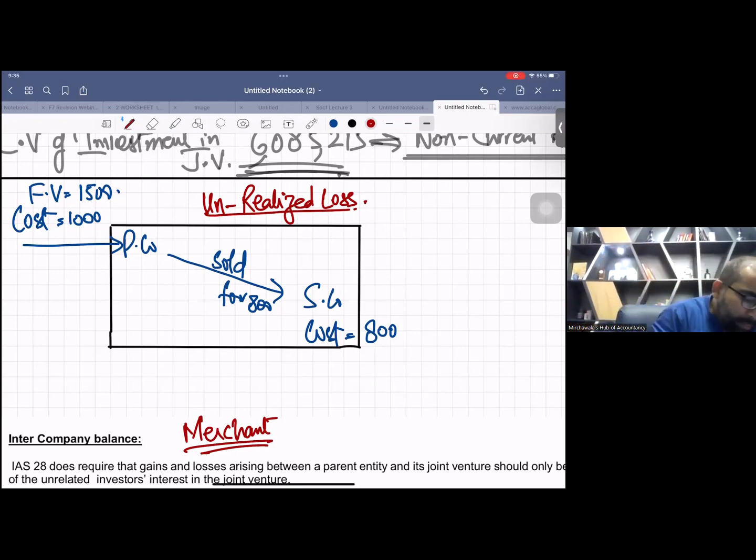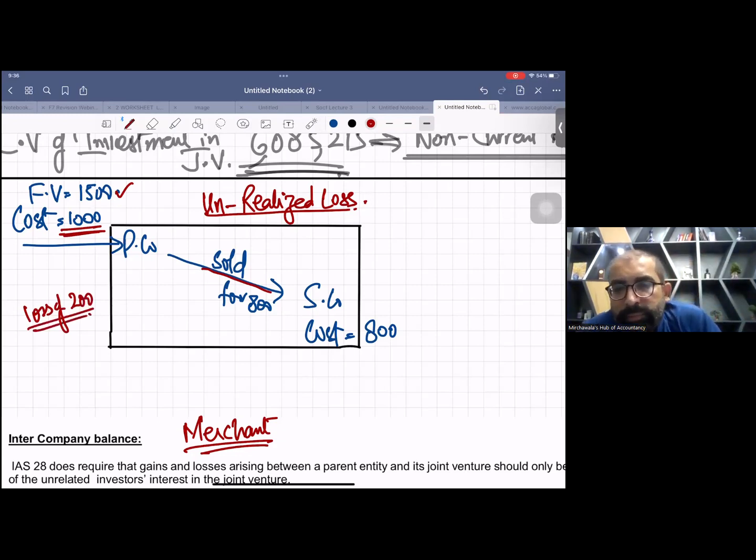Listen, for example, the parent company bought the inventory for 1,000, and the fair value of this inventory, the real value, is 1,500. But the parent company intentionally sold this inventory to S company for 800. Now there is a loss of 200. I have a question. Do we need to adjust this loss? Yes, we need to adjust this unrealized loss.